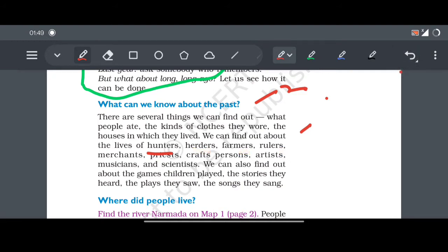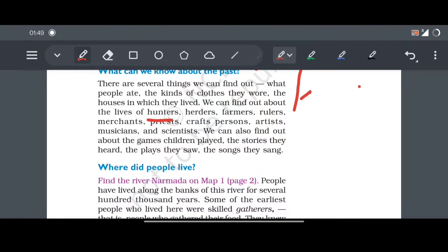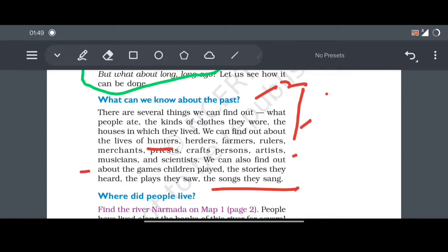and merchants, priests. We know about priests, craftspersons, artisans, musicians, scientists. We can also find out about the games children played, the stories they heard, the plays they saw, and the songs they sang. Basically here it is talking about what we can know from the past: what people ate at the time, what kind of clothes they wore, and the houses in which they lived.